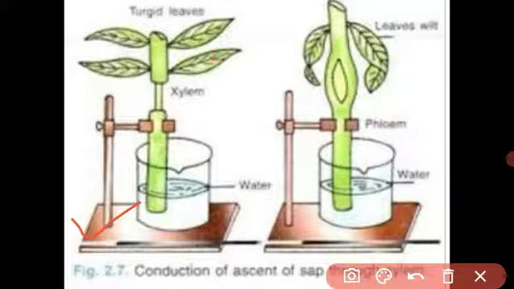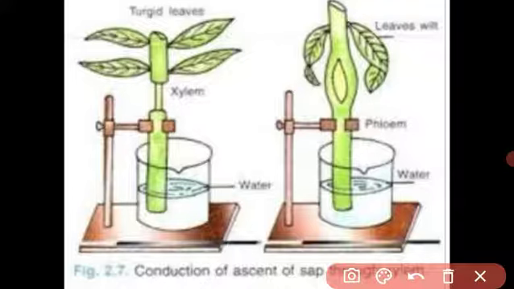Okay, and in the second setup we will see the leaf is drooped down, the leaves are wilting. Wilting means मुरझा जाते. क्यों बेटा? Because in that setup we remove the xylem, so there is no upward movement of the water and the leaf is not getting enough water. Then the leaf cells become flaccid and the leaf is wilting. Means this experiment proves that the water is conducted by the xylem.